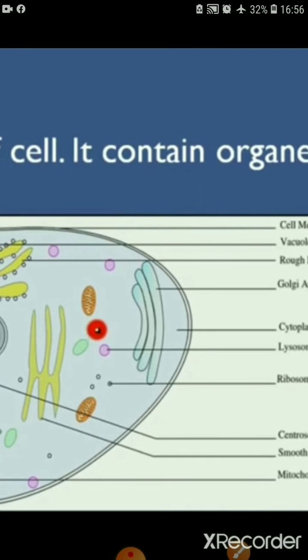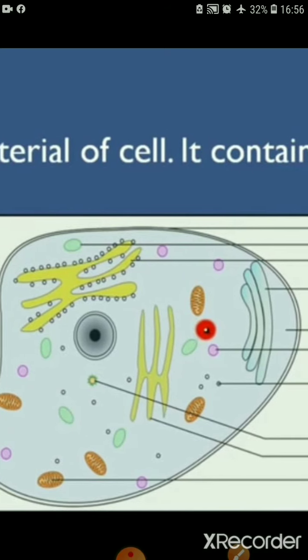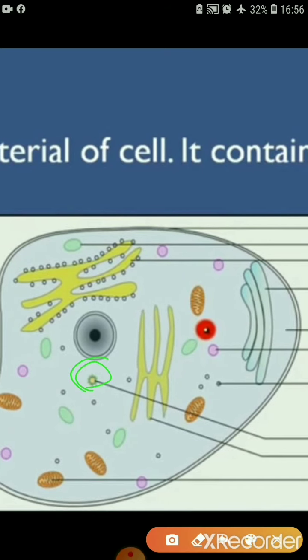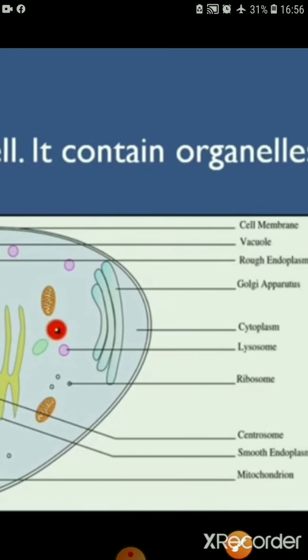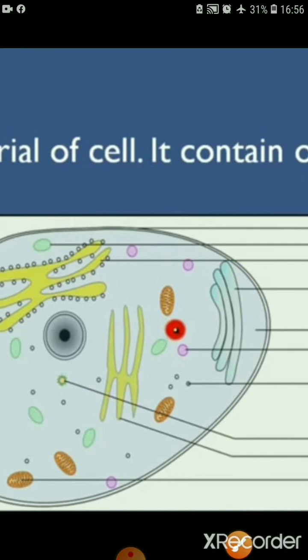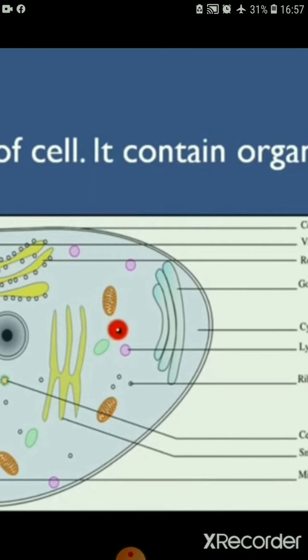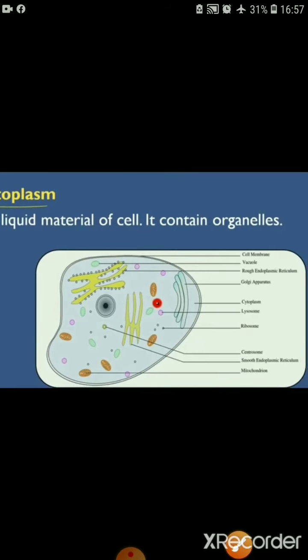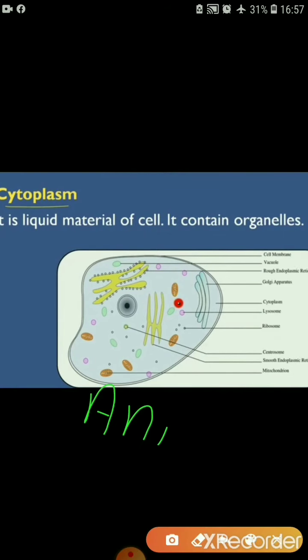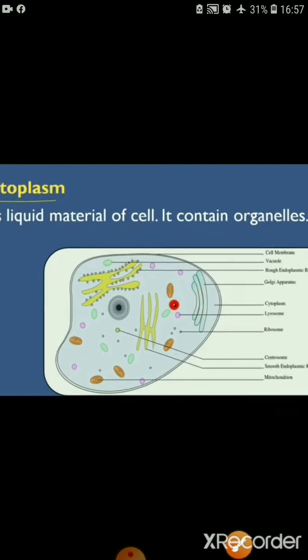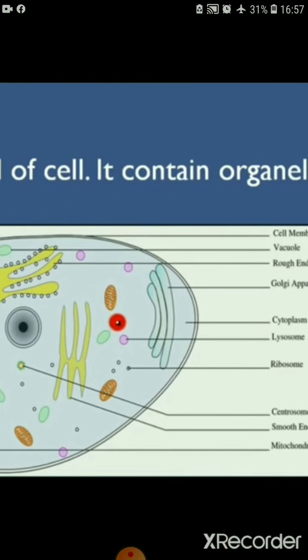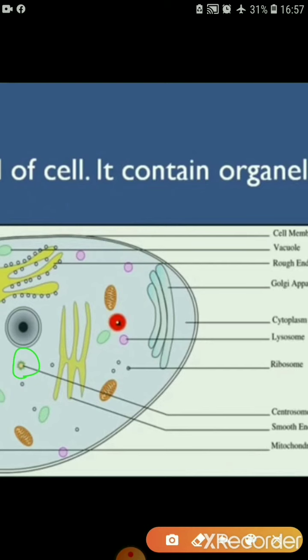Next, centrosome. Which is the centrosome? This star shaped one. How are centrosomes? The star shaped bodies which the cell has as organelles are called centrosome. This is the example of an animal cell, right? Here we can say, like the centrosome we just talked about, which looks like a star. So only animal cells have such type of organelles, isn't it?